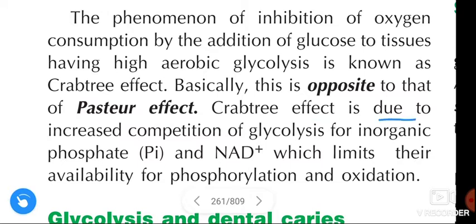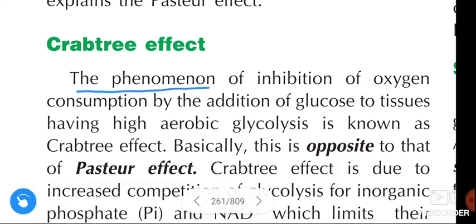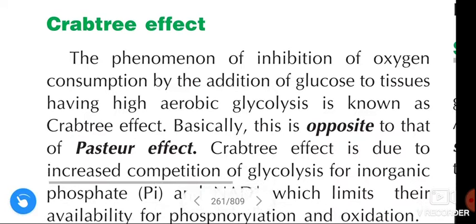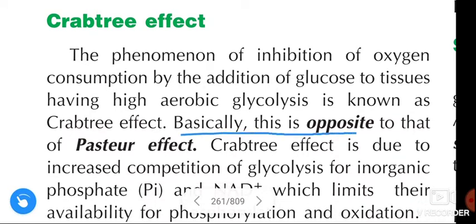The Crabtree effect is due to increased competition of glycolysis for inorganic phosphate and NAD+, which limits their availability for phosphorylation and oxidation. Once again, the phenomenon of inhibition of oxygen consumption by the addition of glucose to tissues having high aerobic glycolysis is known as the Crabtree effect. Basically, this is opposite to that of the Pasteur effect.